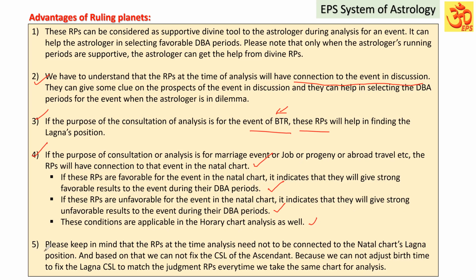Please keep in mind that the ruling planets at the time of analysis need not be connected to the natal chart's Lagna position.